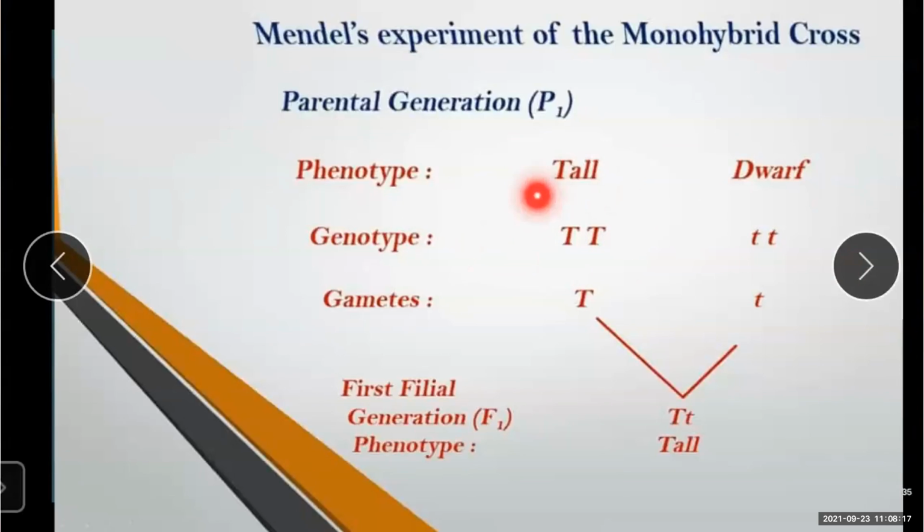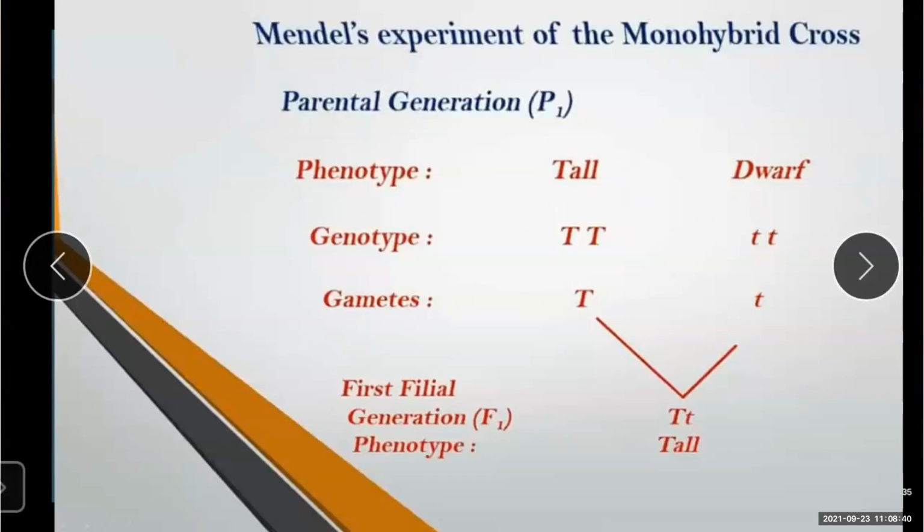Dominant characters are written in capital letters, while recessive ones are denoted by small letters. Understood? This is the dominant character and this is the recessive character. For this, the experiment and its results are shown in a Punnett square.